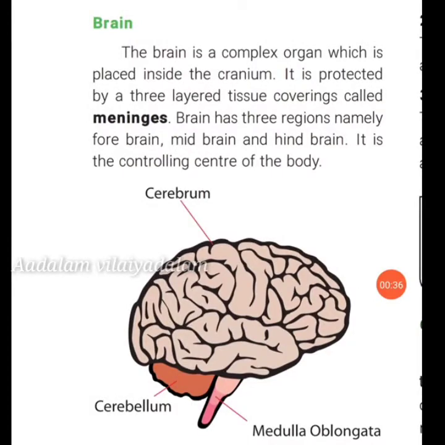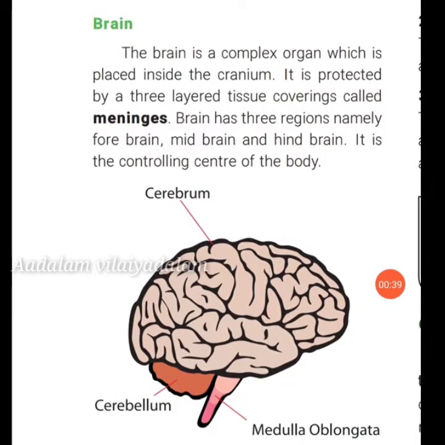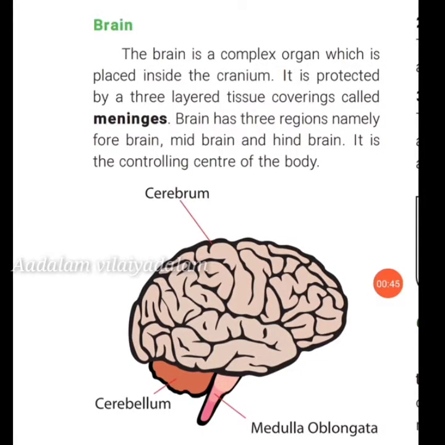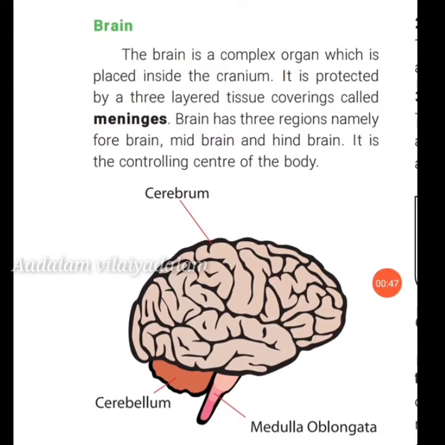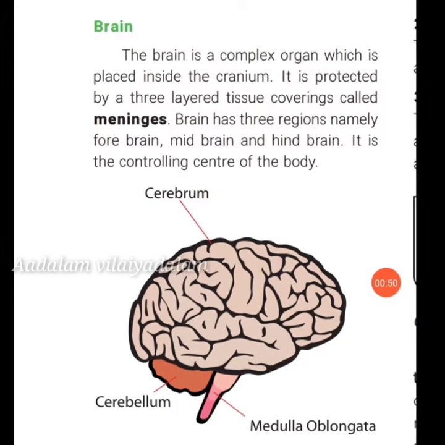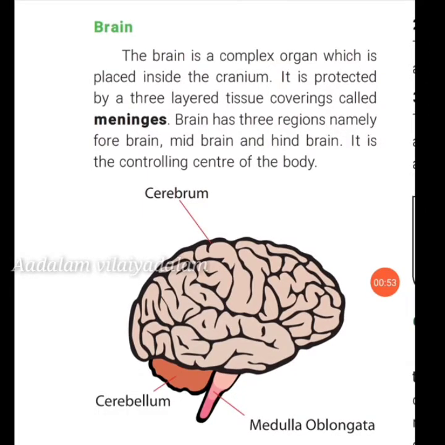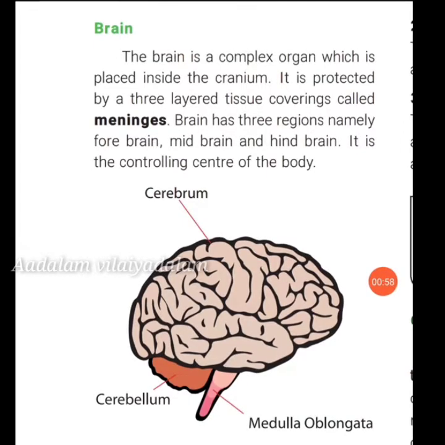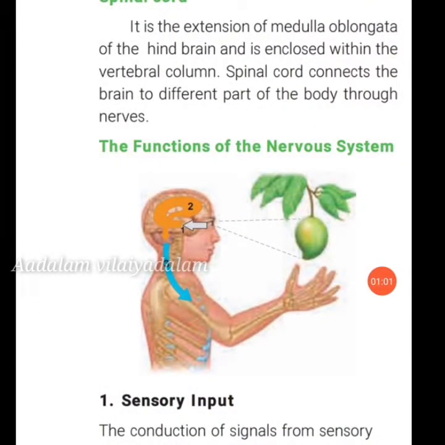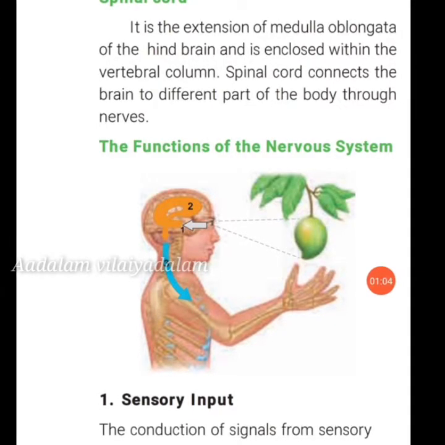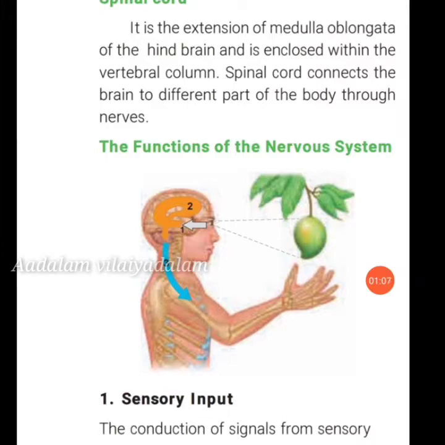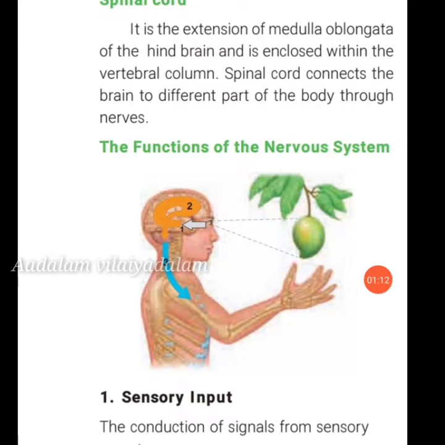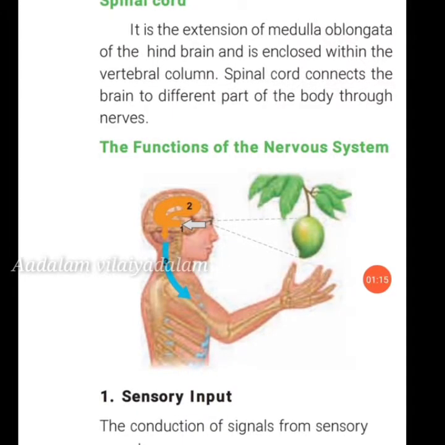So the next topic, brain. The brain is a complex organ which is placed inside the cranium. It is protected by a three-layered tissue covering called meninges. The brain has three regions, namely forebrain, midbrain and hindbrain, and it is the controlling center of the body. Next one, spinal cord. It is the extension of the medulla oblongata of the hindbrain and is enclosed within the vertebral column. The spinal cord connects the brain to different parts of the body through nerves.